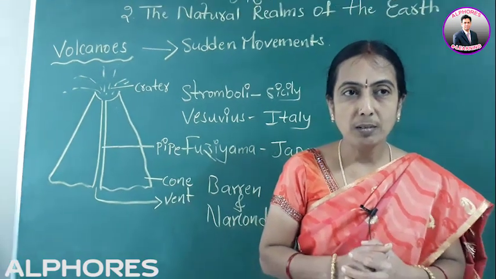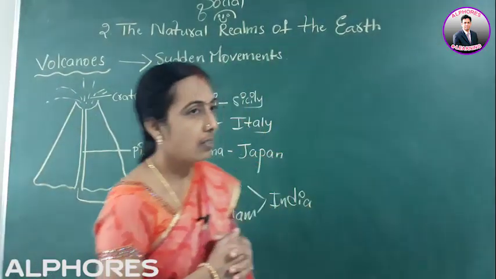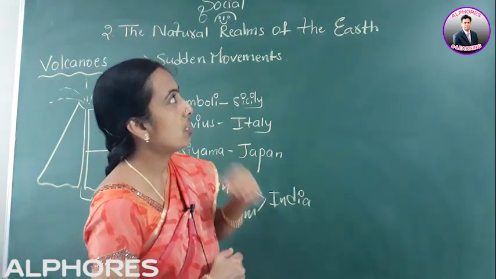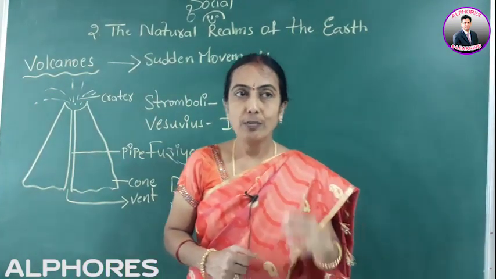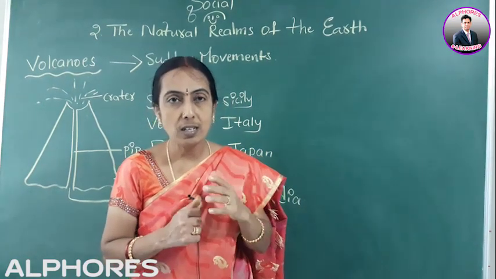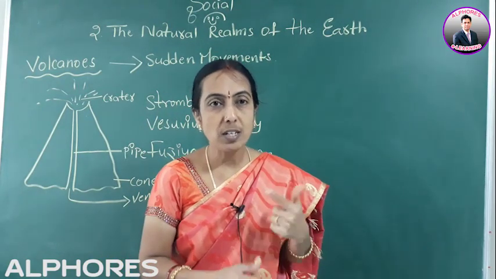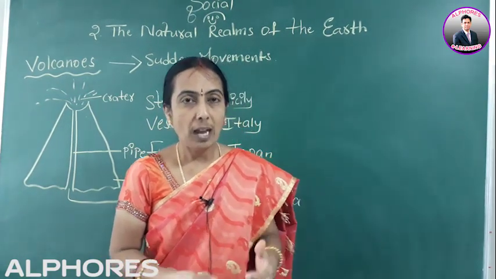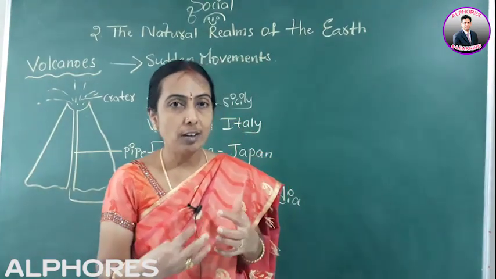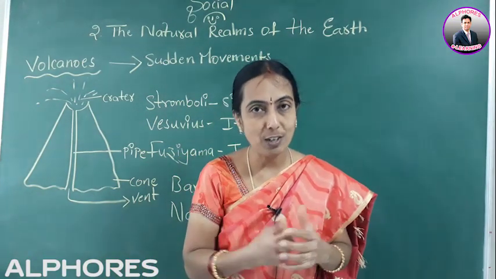Now I am going to start my second session of 9th standard social studies, second lesson, the natural realms of the earth. In my first session I explained four natural realms: the first is lithosphere, second is hydrosphere, third is atmosphere, and fourth is biosphere. What are these realms? How do they derive? What are the characteristic features of these realms? I have explained this in my first session.